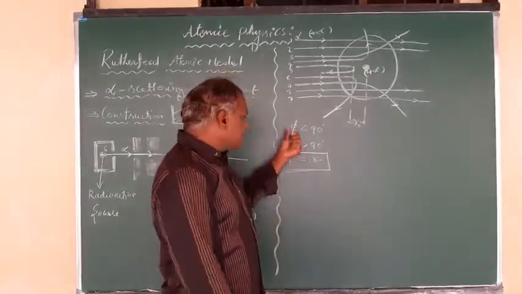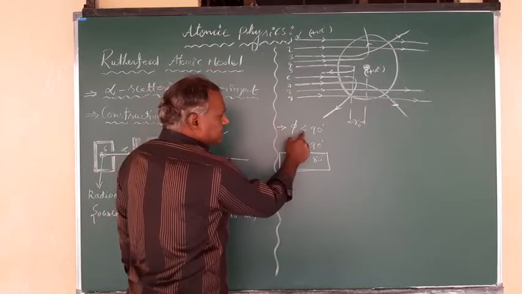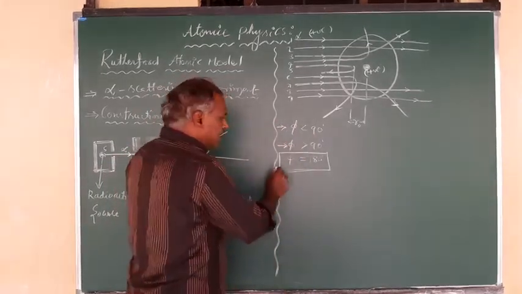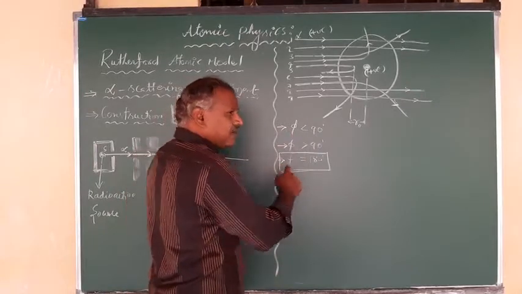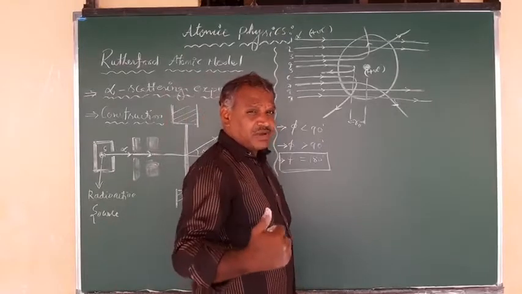Now, in this observation, some alpha particles are scattered at angles less than 90 degrees, some greater than 90 degrees, and only one is reflected back, or retraces back. How many alpha particles retrace back?